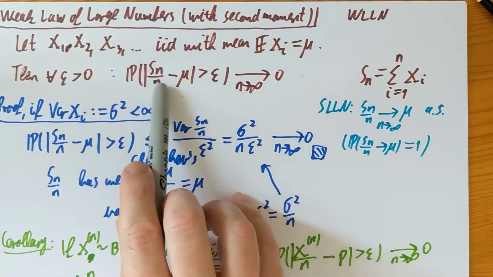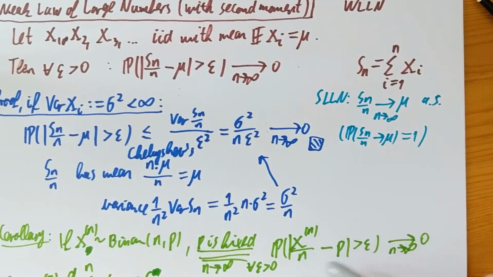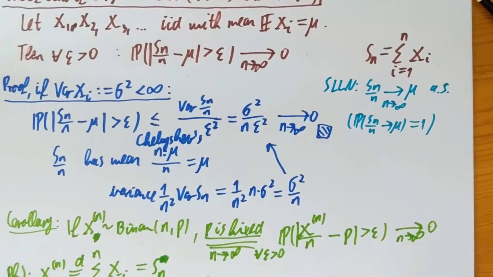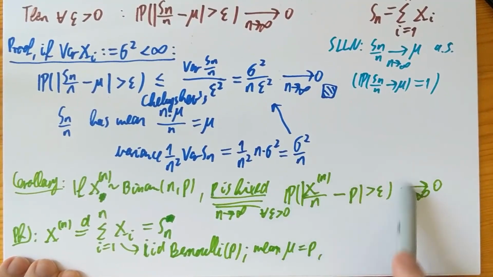So Sn over n minus mu now becomes exactly Xn over n minus p. Other than that, everything matches. We have IID random variables with a finite mean and even a finite variance, but that's only needed for this proof. So the statement translates to exactly this statement here. So the binomial random variable, if you divide that by n, converges to p in this weak sense.